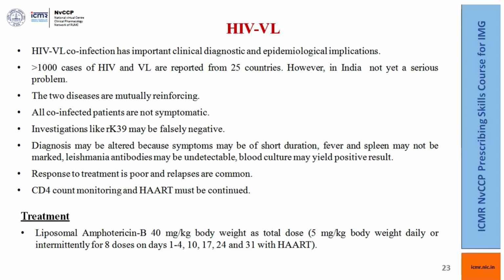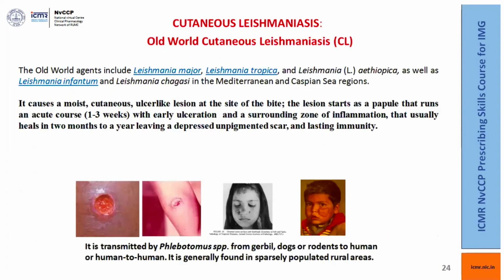Next one. Now a few slides regarding cutaneous leishmaniasis. This disease is not very common in India. However, a few cases have been reported in Punjab. The old world agents, and this includes Asia and Africa, Leishmania major, Leishmania tropica, Leishmania ethiopica, as well as Leishmania infantum and Leishmania chagasi in the Mediterranean and the Caspian Sea regions.